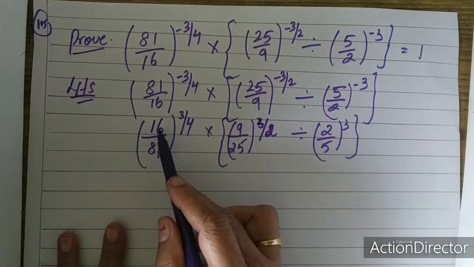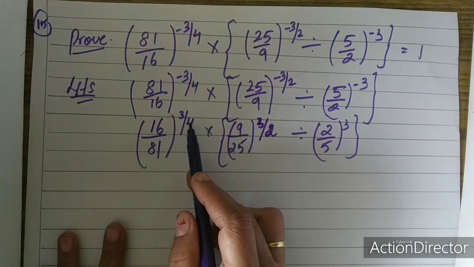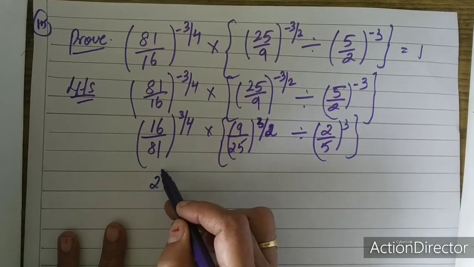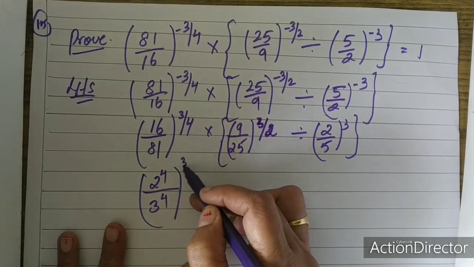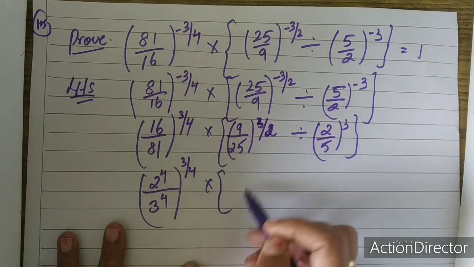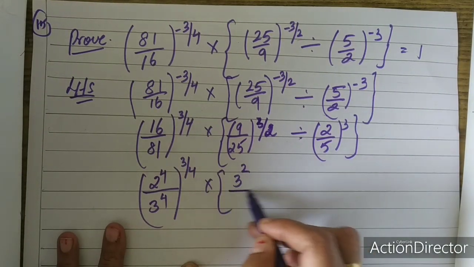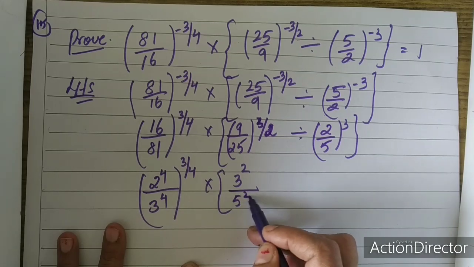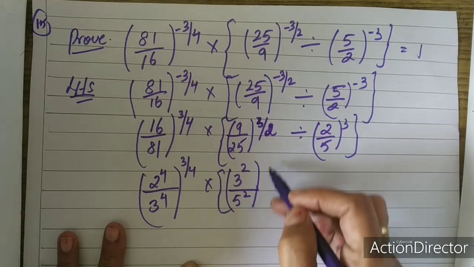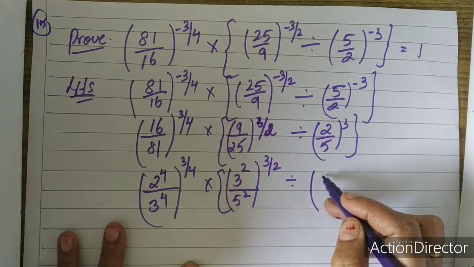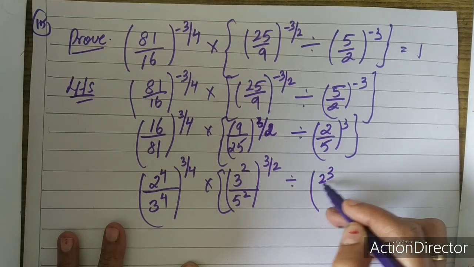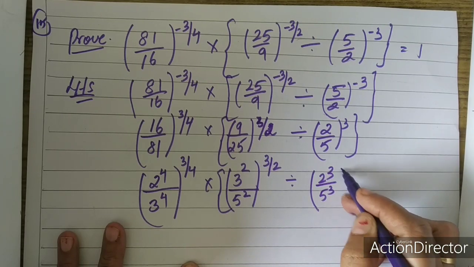Now 16 can be written as 2 power 4. So 2 power 4 divided by 3 power 4 whole raised to the power of 3 by 4 into 9 can be written as 3 square and 25 can be written as 5 square whole raised to the power of 3 by 2 divided by, you can write this as 2 power 3 upon 5 power 3.